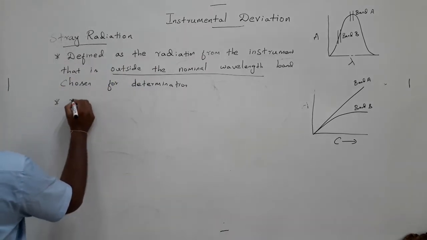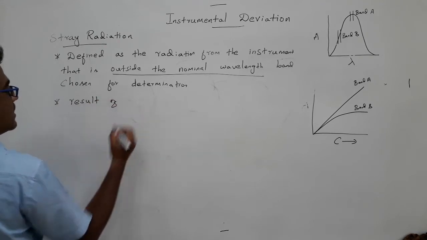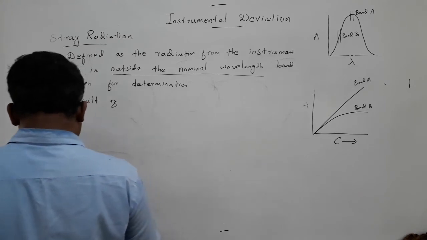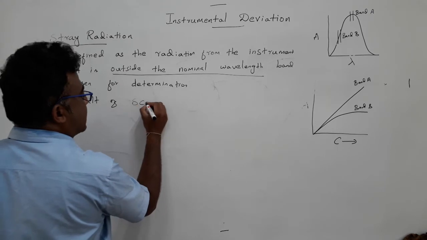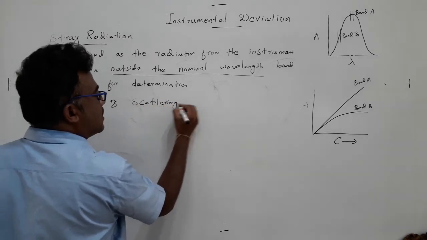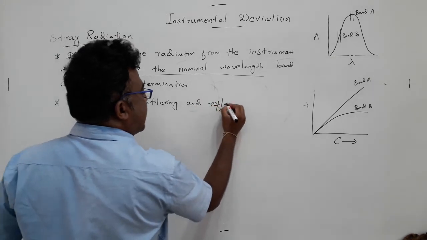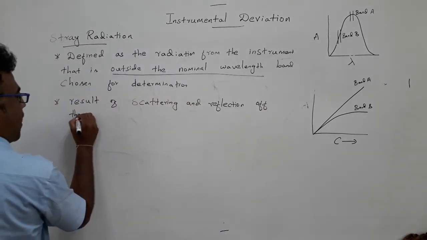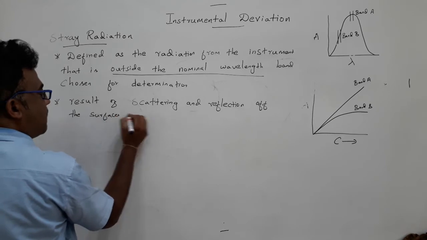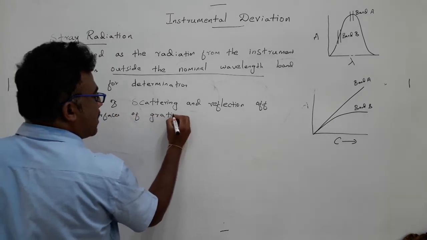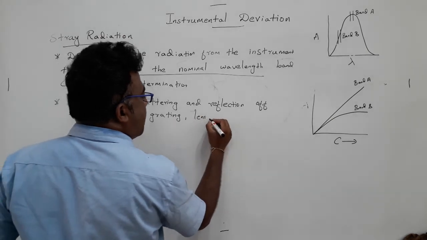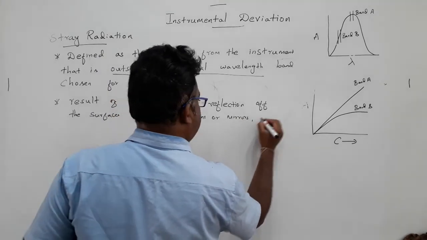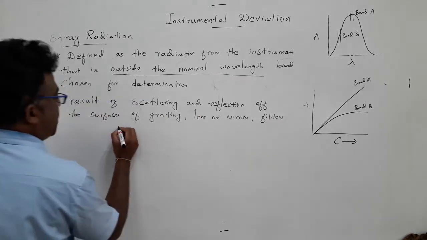Now, its origin: stray light is the result of scattering and reflection of light, scattering and reflection at the surfaces of grating, lens or mirrors, filters and windows.